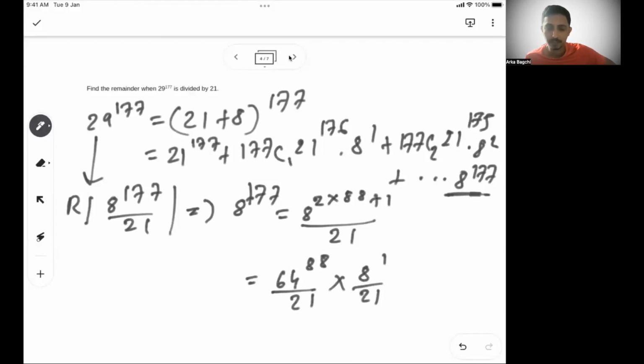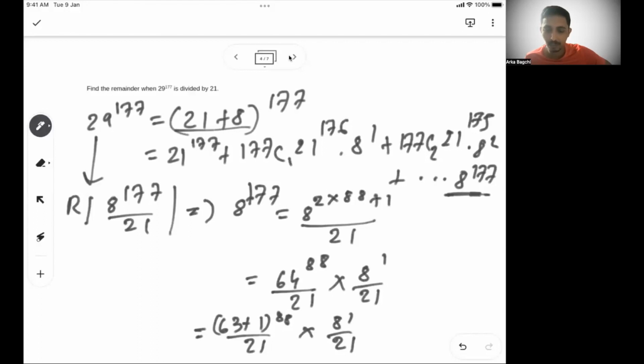64 to the power 88 can easily be written as (63 plus 1) whole to the power 88 by 21, and this is 8 to the power 1 by 21. Now in (63 plus 1) to the power 88, as in the earlier case, till the last term 63 will be attached, so that part is divisible by 21.